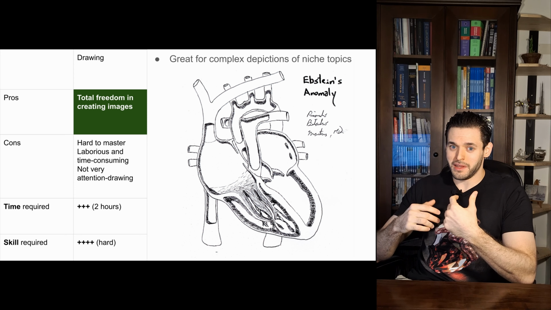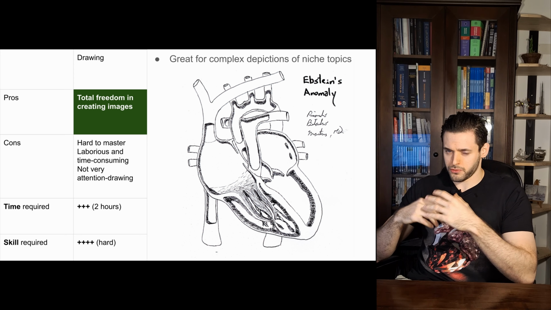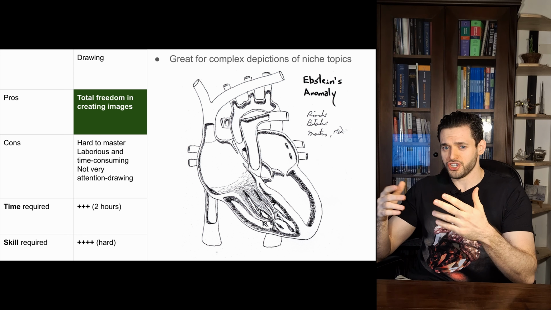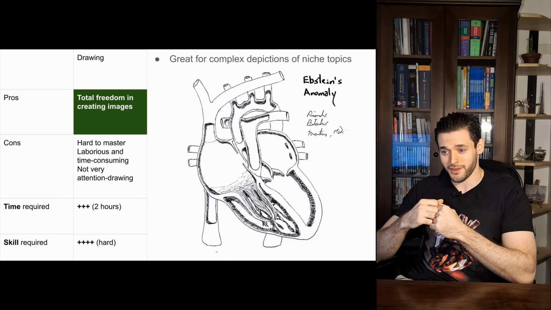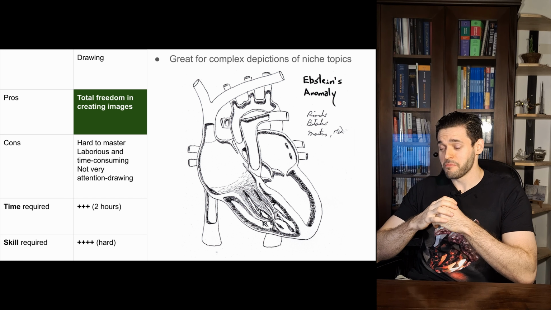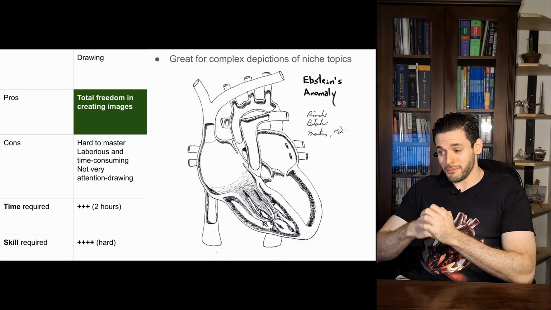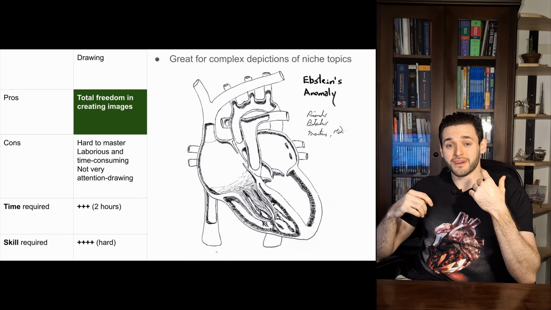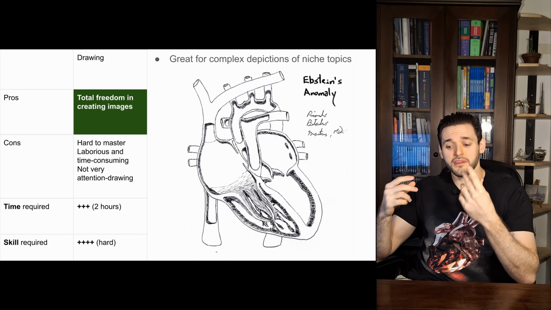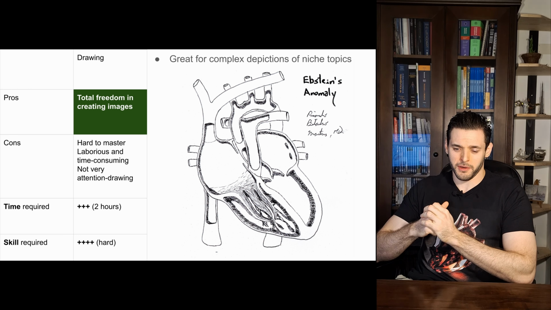AI, at least for now, and I'm talking about DALL-E 3 and Midjourney version 7, for example, if you're watching in the future, are much quicker and much faster, but they cannot understand specific malformations, for example.